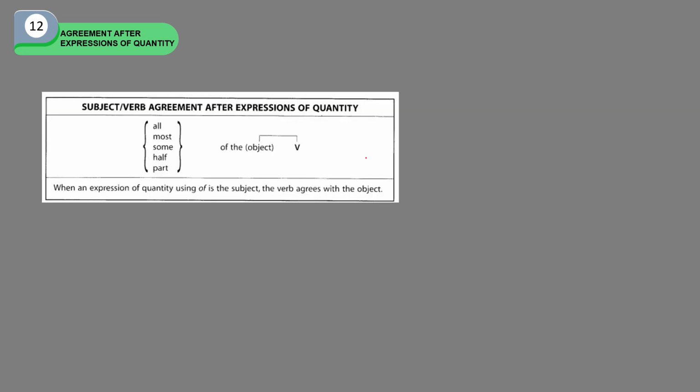Subject verb agreement after expression of quantity. Some expressions of quantity like all, most, some, half, part, are followed by prepositional phrases beginning with of. The verb must agree with the object of a preposition. This is the explanation. When an expression of quantity using of is the subject, the verb agrees with the object. In this case, the object means the object of a preposition beginning with of.